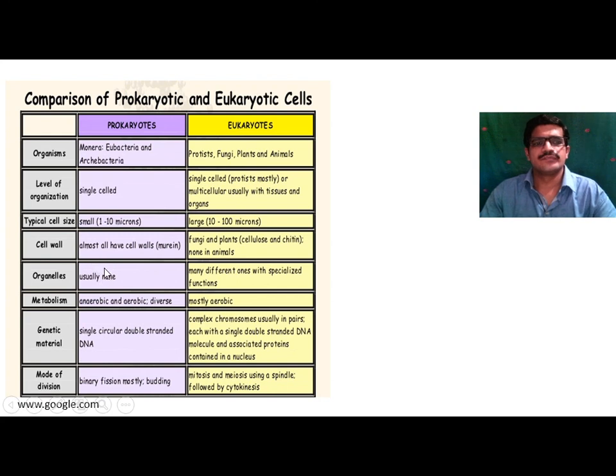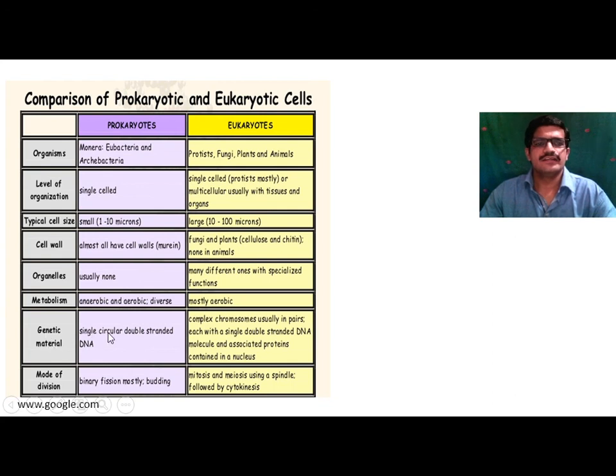Organelles are absent in prokaryotes. In eukaryotes, there are many different organelles with specialized functions. Metabolism in prokaryotes is anaerobic and aerobic, it is diverse. In eukaryotes, only aerobic metabolism occurs.